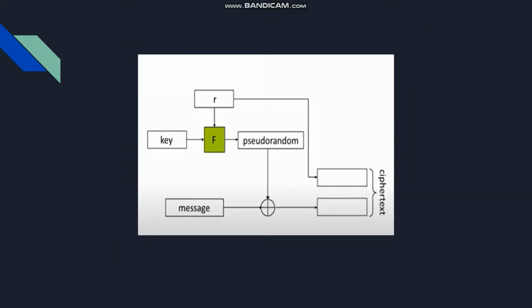So this is basically the pictorial representation for the same. Here to obtain the ciphertext, a pseudorandom function is provided with the key and r, and the pseudorandom output is XORed with the message, which gives the ciphertext, which has two parts, that is r and the XOR of the message and the pseudorandom function output.